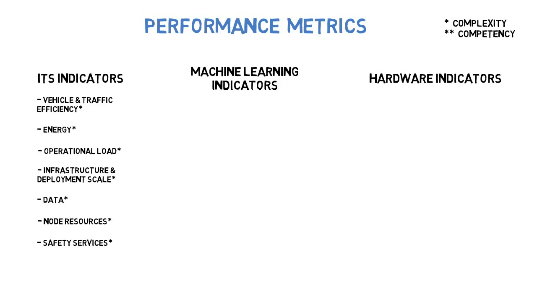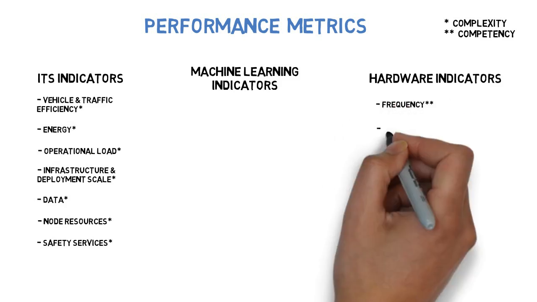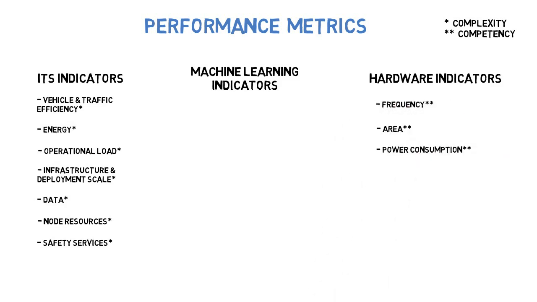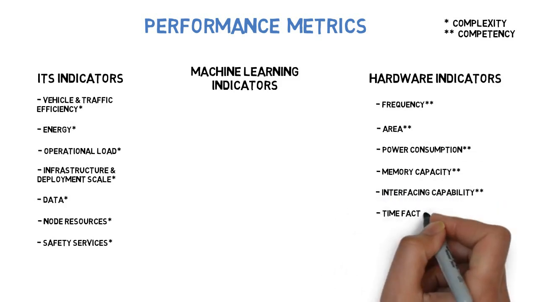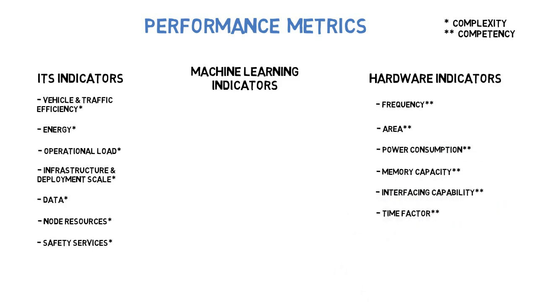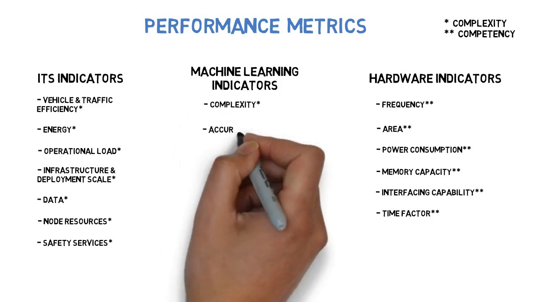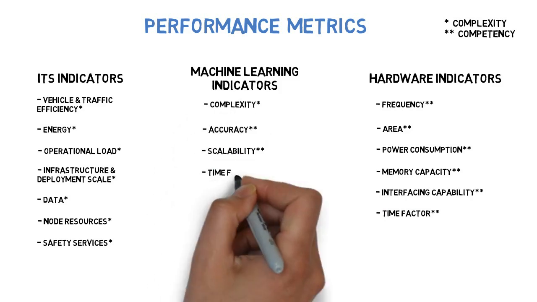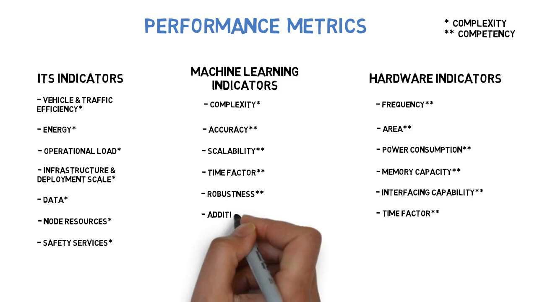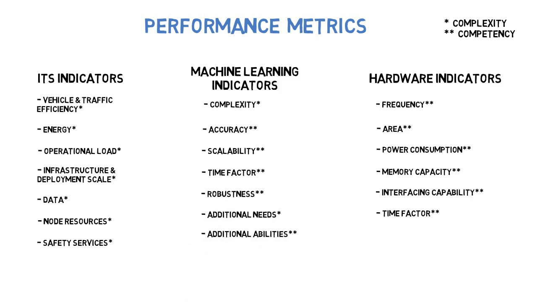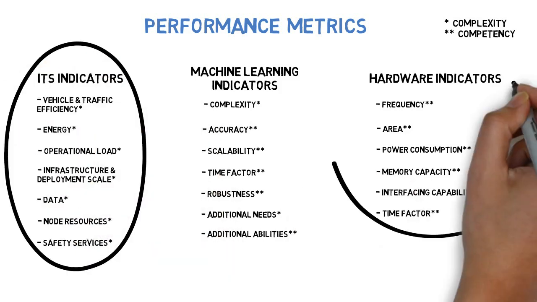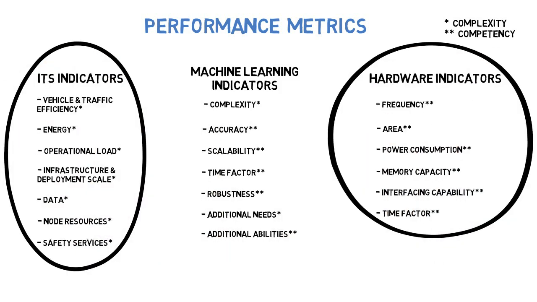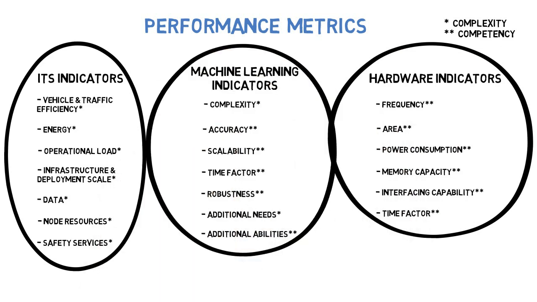Hardware indicators included frequency, area, power consumption, memory capacity, interfacing capability, and time factor. Finally, machine learning indicators included complexity, accuracy, scalability, time factor, robustness, additional needs, and additional abilities. All ITS indicators count as complexity indicators, and all hardware indicators count as competency indicators, while machine learning indicators are split between both.